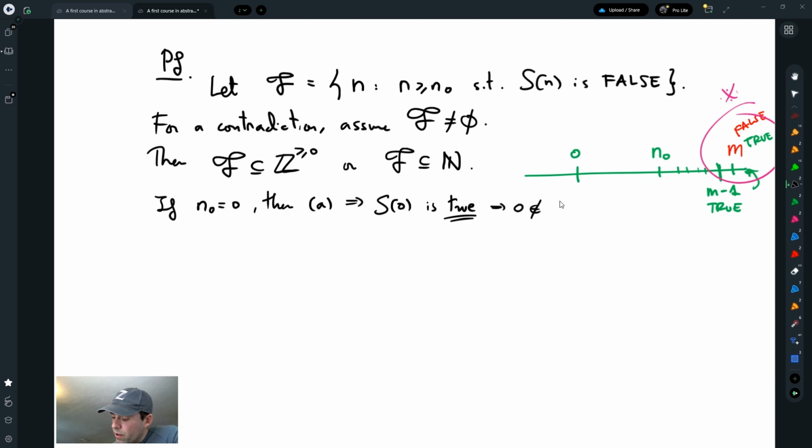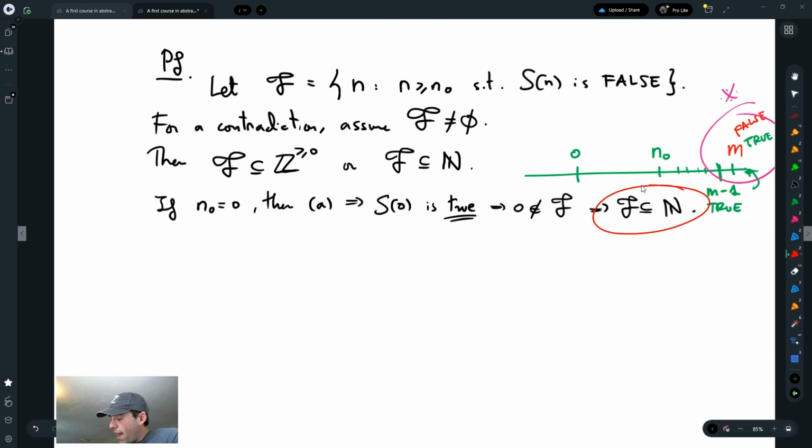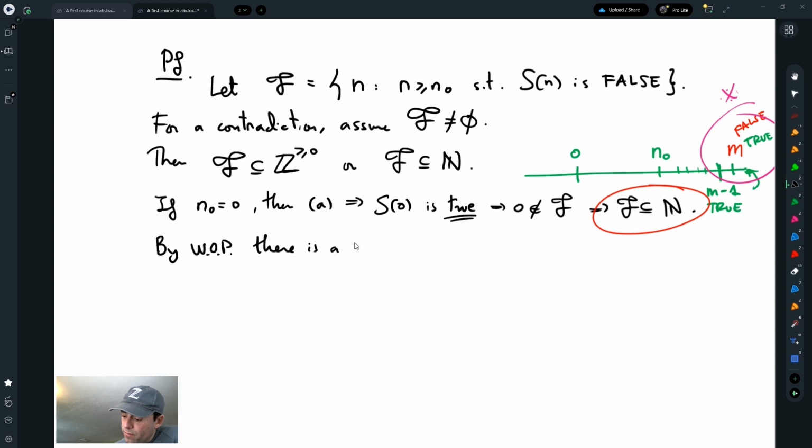So 0 is not in the counterexamples, and therefore F is actually contained in the natural numbers. And since F is contained in the natural numbers, I can use the well-ordering principle. By the well-ordering principle, there is a least element, because it is contained in the natural numbers and it is not empty.